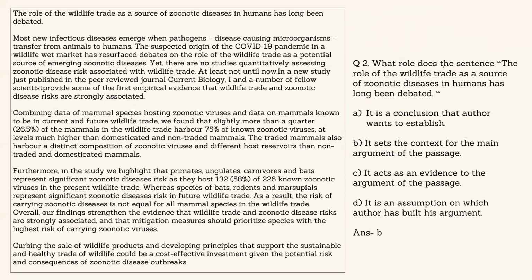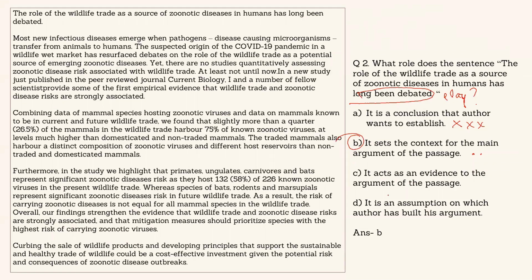Question number 2. What role does the sentence, the role of wildlife trade as a source of zoonotic disease in humans has long been debated, play? This was the question. The first option says it is a conclusion that the author wants to establish. Obviously not, because we have already seen that the conclusion the author is trying to establish is that there is no debate, and in fact there is a strong association. So A cannot be the answer. B says it is the context for the main argument of the passage. Yes, this is what it is doing. It is setting up the context on which the entire argument is based. It is saying that so far nothing has been done, but we have done it and here is what we found. So the answer is option number B.